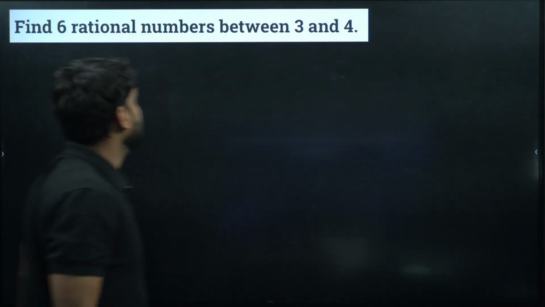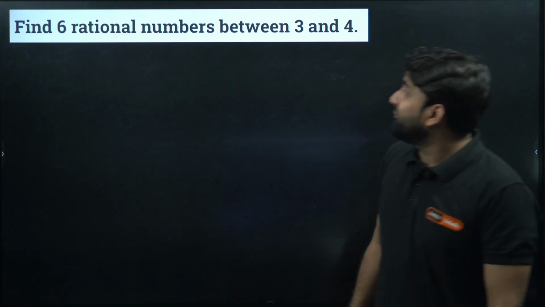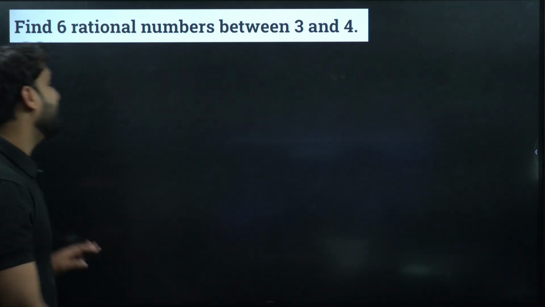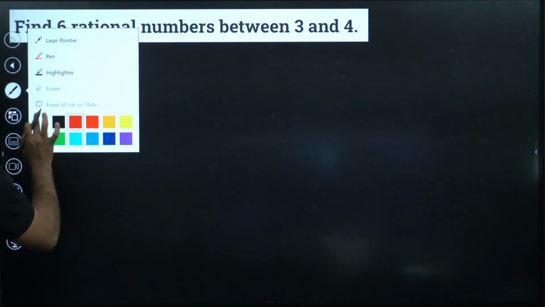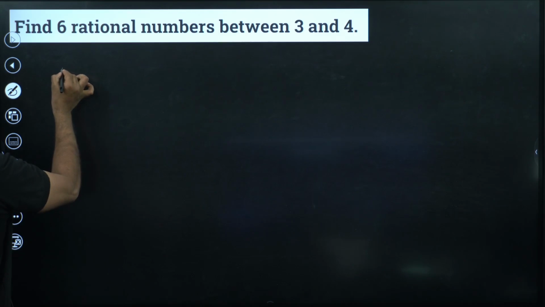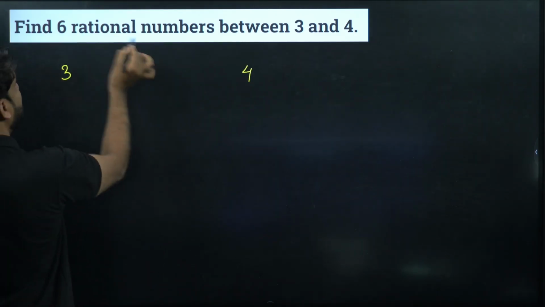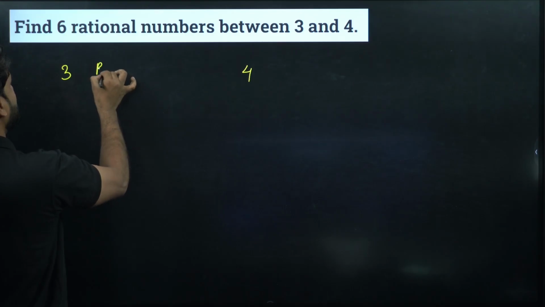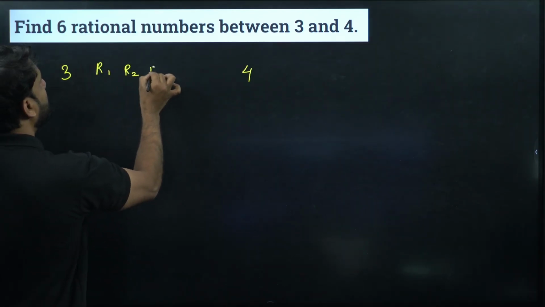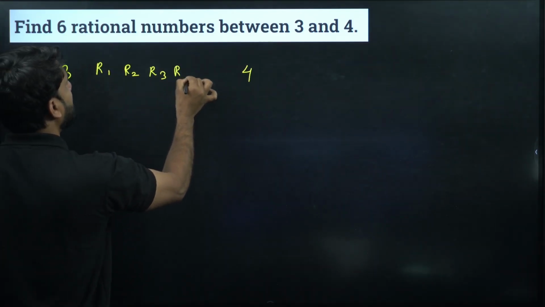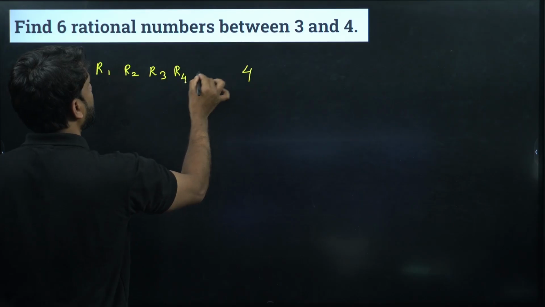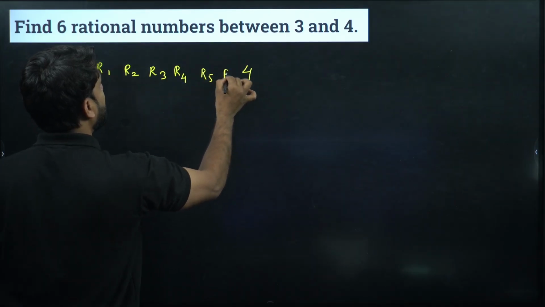Moving ahead, second question. Next question. Find 6 rational numbers between 3 and 4. Very easy question. So we have 3 as the first number and this one, and we require how many rational numbers? 6 rational numbers: R1, R2, R3, R4, R5 and R6.